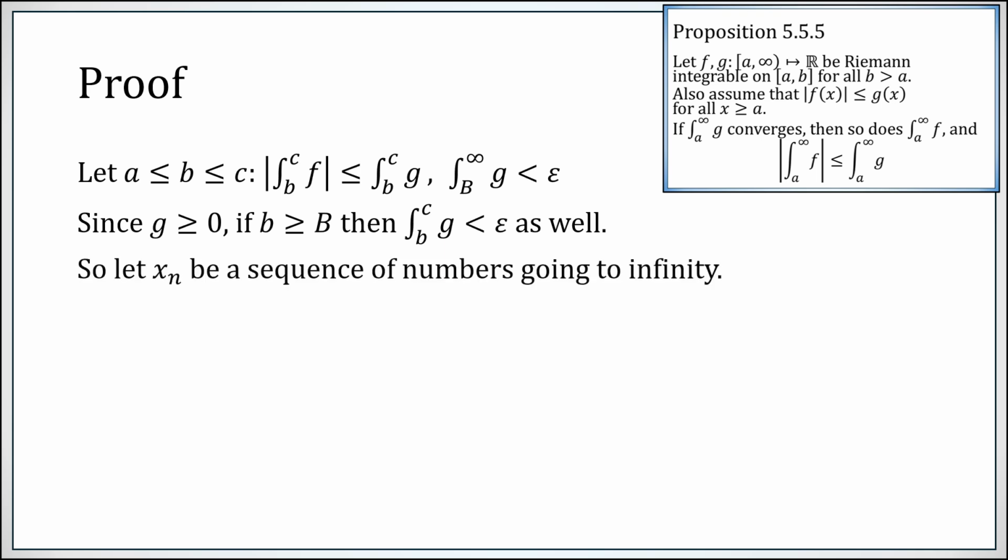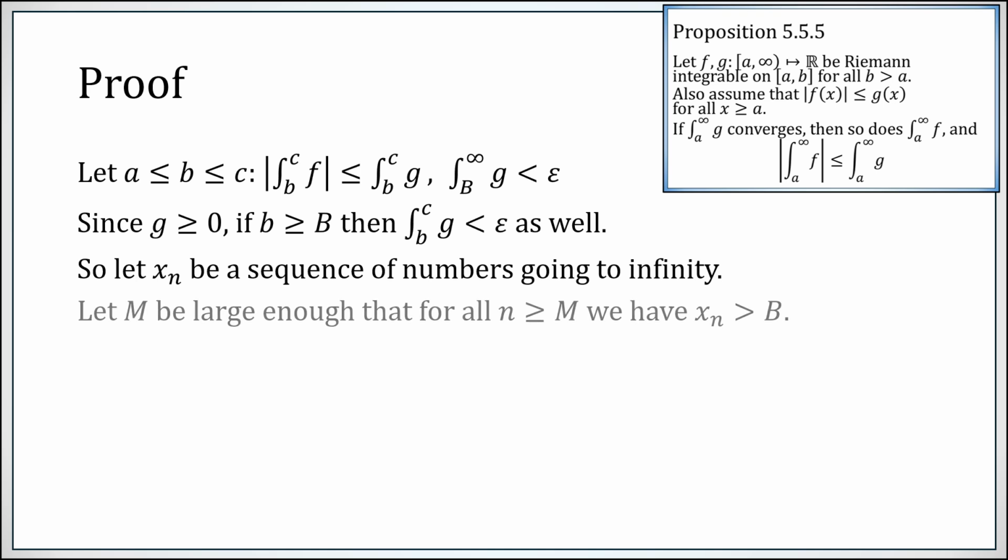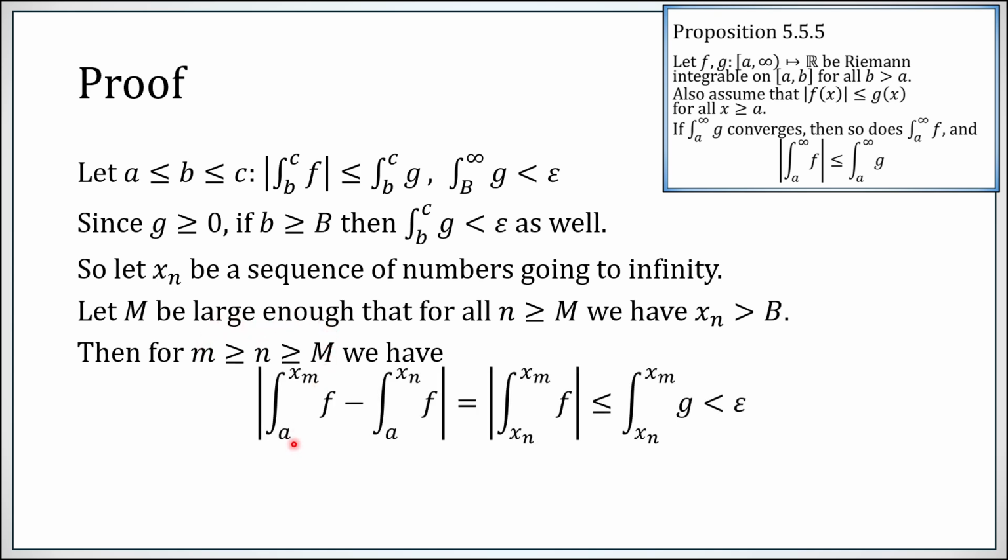So now let x sub n be a sequence of numbers going to infinity. Let capital M be large enough so that eventually every term of this sequence, past index capital M specifically, is larger than b. Then, for two indices, m and n, both past this cutoff point, the integral from a to xm minus the integral from a to xn will simply be the integral from xn to xm.